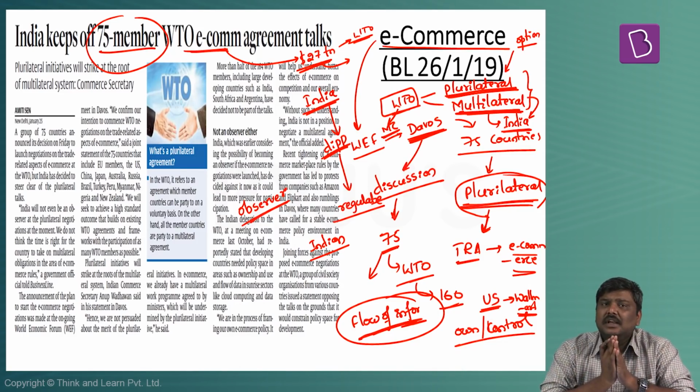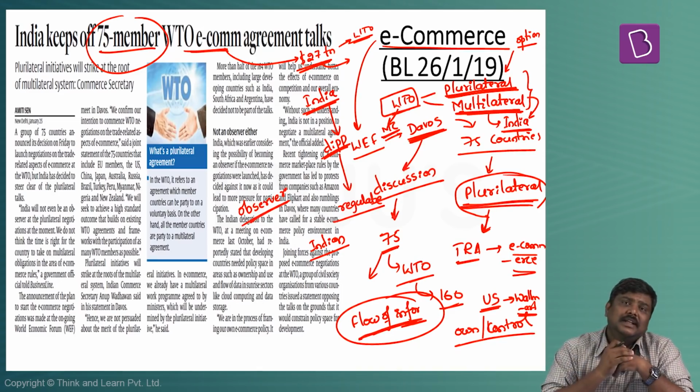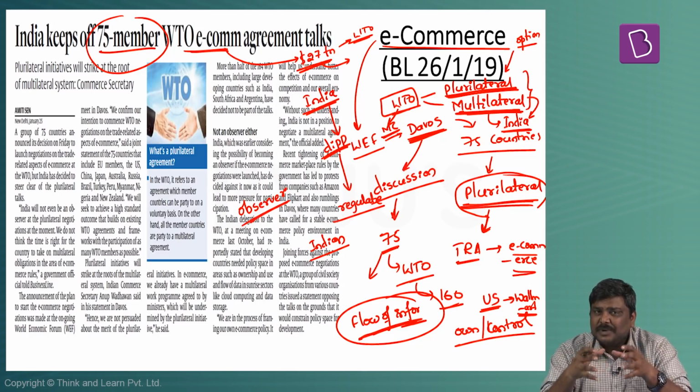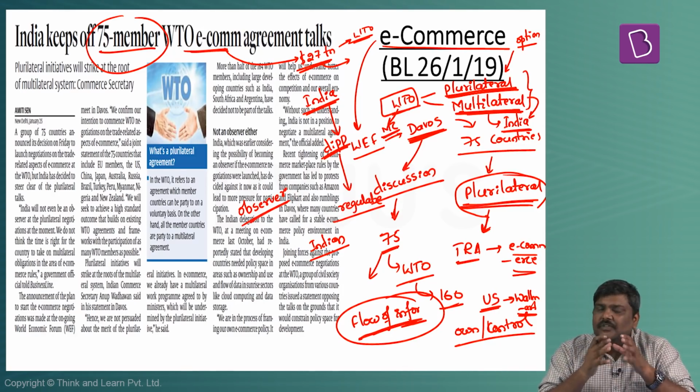For a simple reason, Indian companies have been found to be lacking in terms of competing with the foreign e-commerce companies. And over a period of time, if the foreign e-commerce companies become the leader and Indian e-commerce companies are out of the business, then the foreign companies will start owning the information that will be generated through the e-commerce sector. Then India may end up becoming a consumer of these products rather than being a controller or generator of this information. That is the fear of government of India.